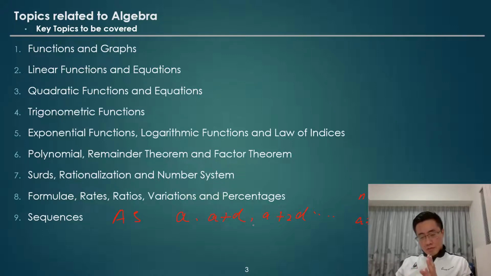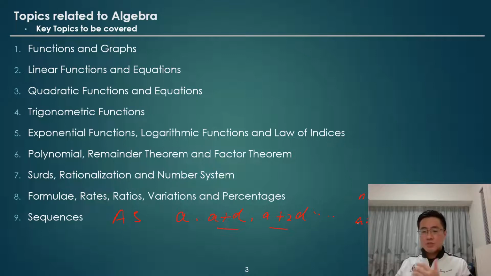Obviously, one of the features of this sequence is that when you take the difference between a term and the previous term, the difference is always equal to d, which is the common difference. This is the key feature of the AS, arithmetic sequence.